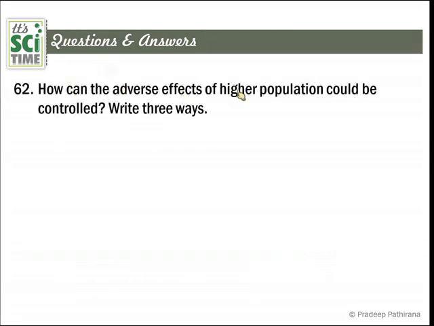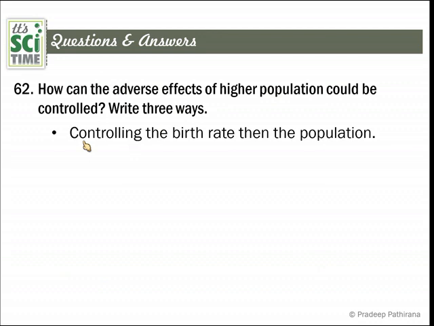How can the adverse effects of a higher population be controlled? This is about the population and how to control that, right? There are three ways to control the adverse effects of a higher population, though there are many ways we can discuss. Controlling the birth rate: when we control the birth rate, the population can be decreased, therefore adverse effects can be decreased.